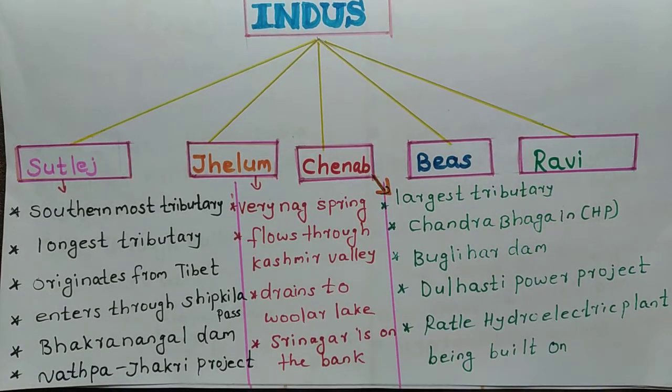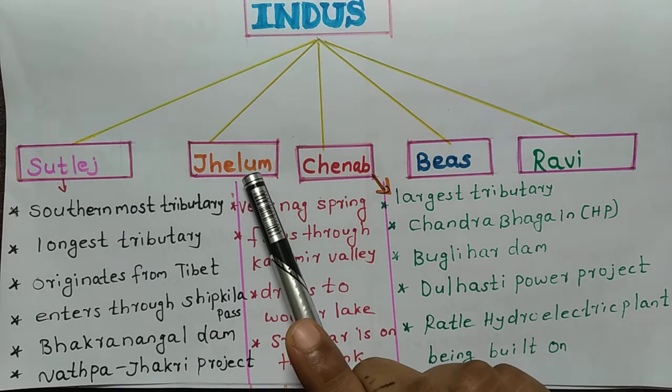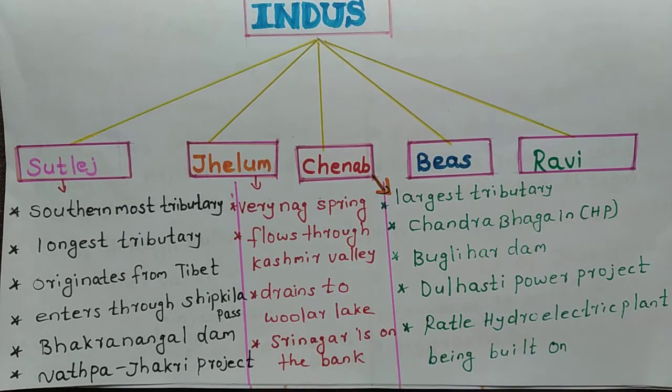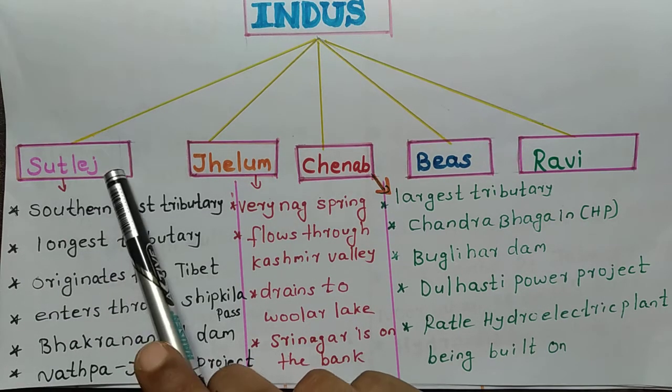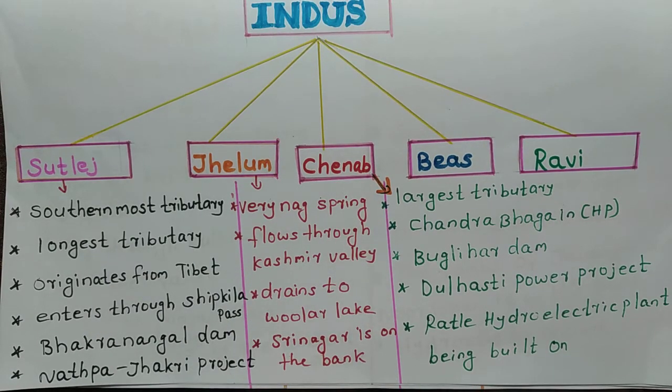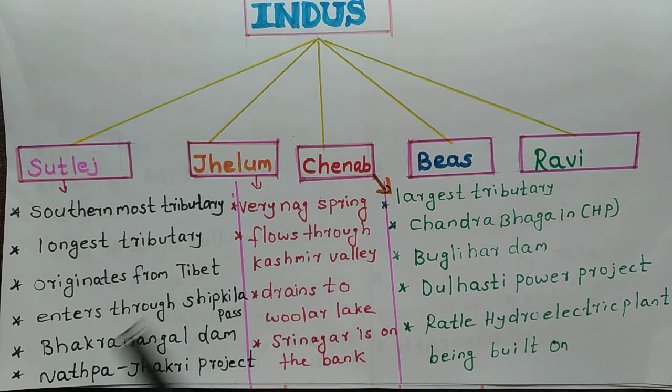Now let's see the tributaries of Indus. The major tributaries are Satluj, Jhelum, Chenab, Beas and Ravi. Now let's see one by one. First one is Satluj. Satluj is the southernmost tributary, and it is the longest tributary of Indus.